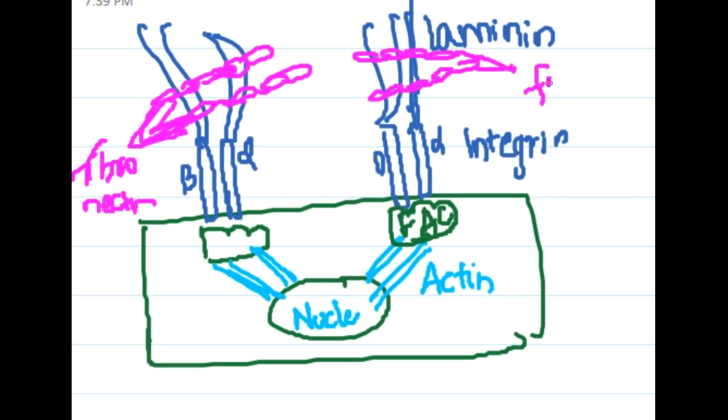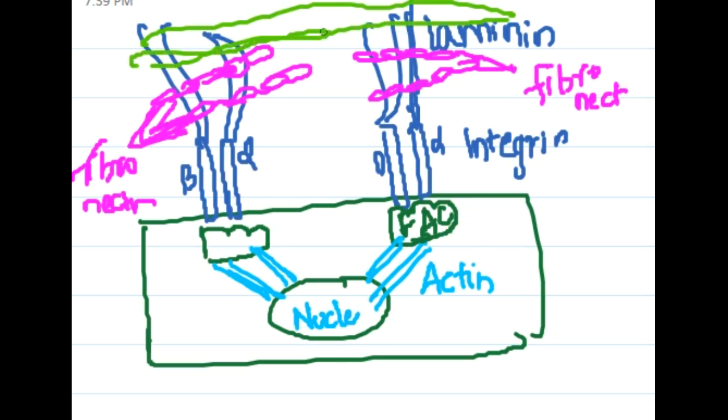Above that, at the end, you will see collagen fibers arranged connecting the laminin fibers. So in this picture, alpha integrin connects the fibronectin.